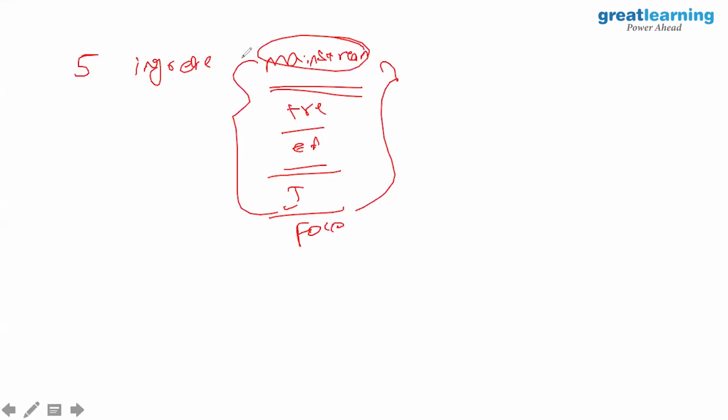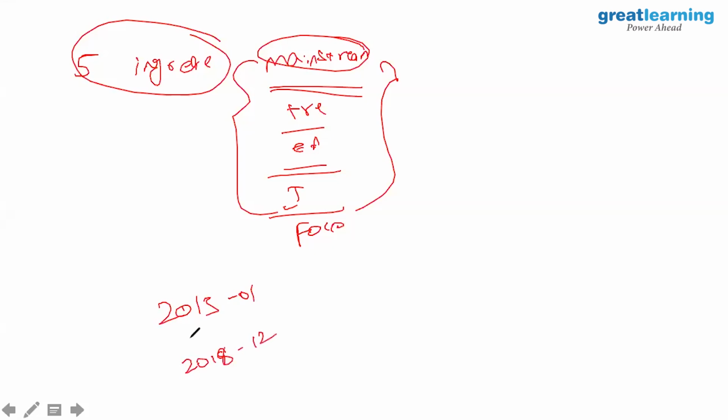Our objective was only to predict mainstream. The customer wanted any ingredient classified into this. So how did we do it? We had the data broken down into a stochastic scale. My earlier data set had data from 2015, the first month, till 2019. I think I was doing it till 2018, the 12th month.